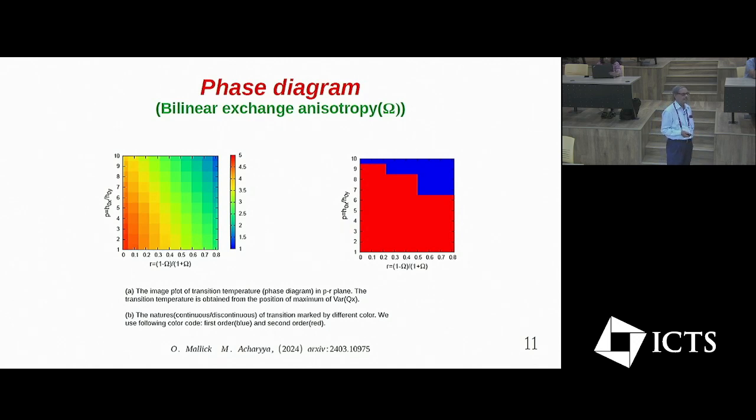Basically, the critical temperature is plotted as a function of the anisotropy and the amplitude of the field. This is the image plot, and this is basically a surface below which we have the ordered phase and above which we have the disordered phase. This diagram is accompanied by another diagram, which shows the order of the transition in different ranges of parameters. Here, in the red region, we have the second order or continuous transition, and in the blue region, we have the first order transition. So that gives you the tricritical behavior in the case of the anisotropic XY model driven by elliptically polarized propagating magnetic field wave.